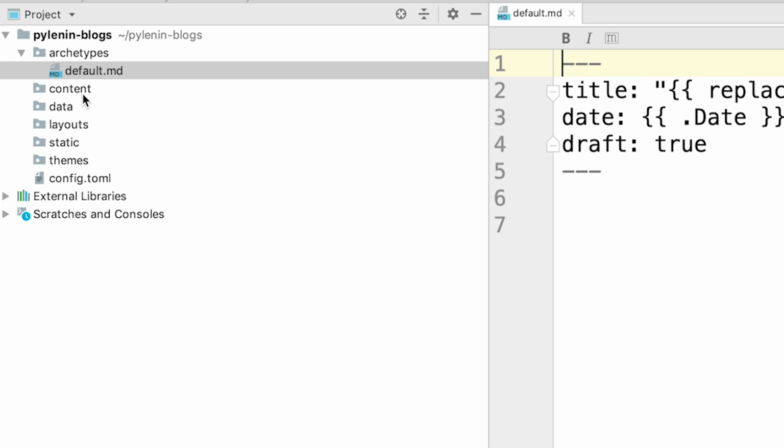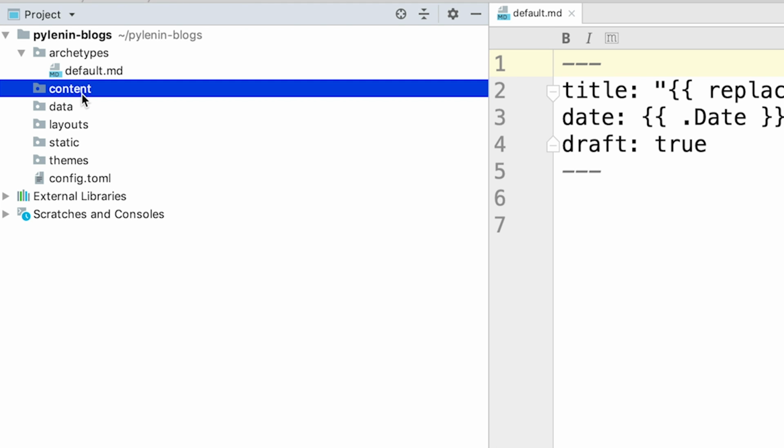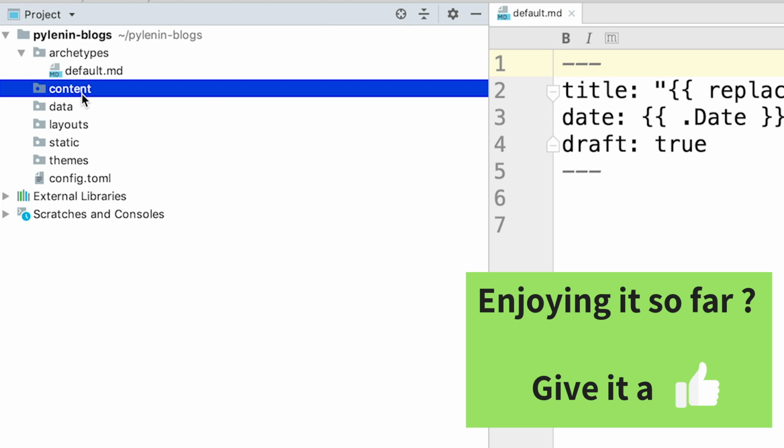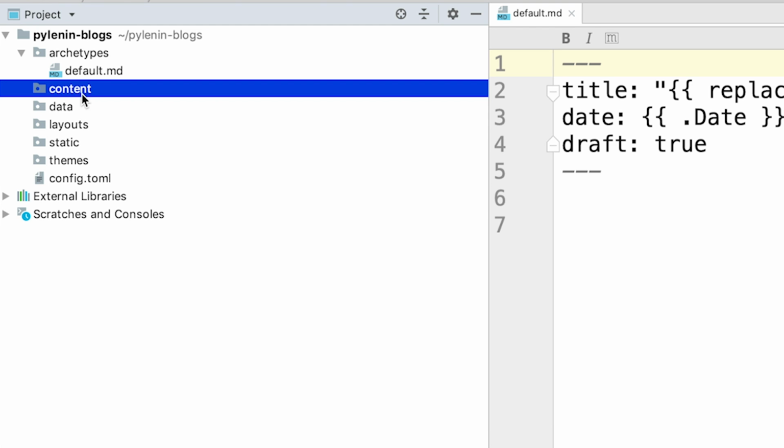Let's talk about content now. Now, this is the folder we are going to use a lot. So, all our contents are going here in this folder. Our blog posts, our pages or sections, whatever, pretty much everything. Hence, it is very important that we understand this folder. Let me give you a demonstration of how it can look.